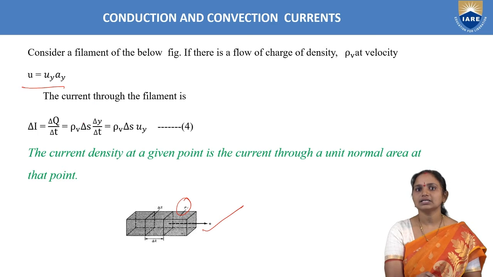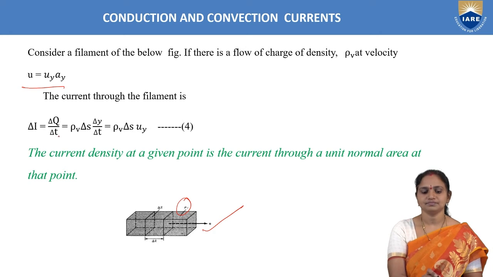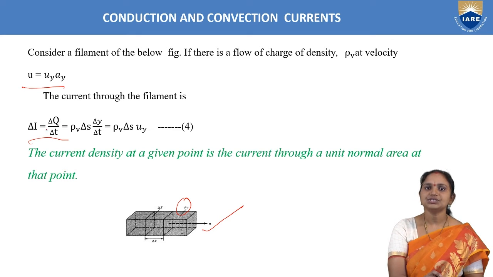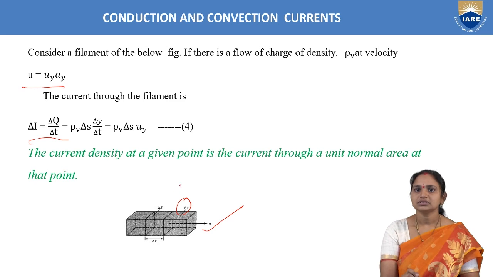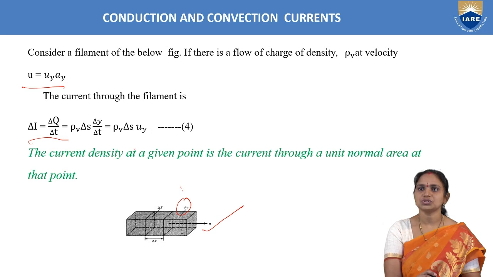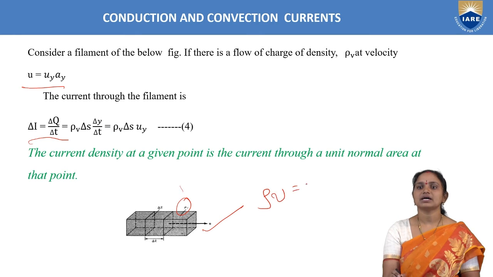Then current through the filament is, we know the relation for current in terms of charge: current equals charge per unit time. Now which type of charge distribution are we taking? Volume charge distribution. So change in Q in terms of rho V. We know the relation between charge and volume charge density. Volume charge density is nothing but charge per unit volume. Volume charge density rho V will be given as Q by volume. We all know that.